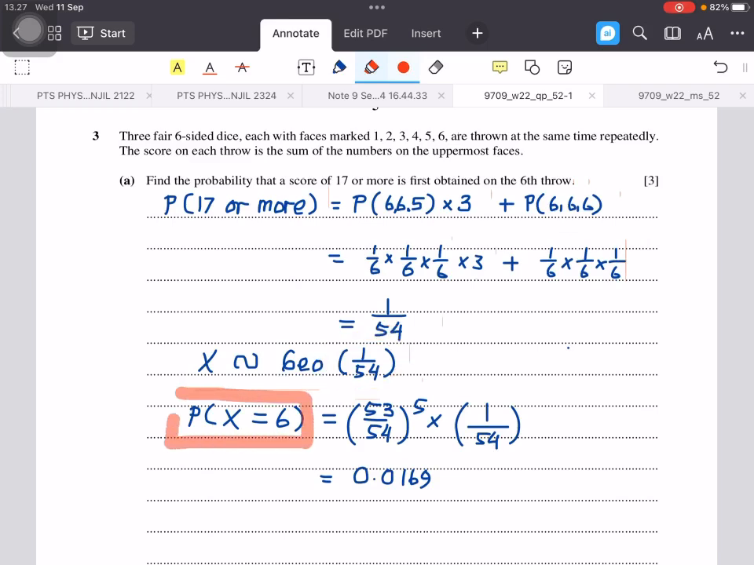So probability X equals 6 means that in the first 5 throws we don't get the sum 17 or more. So this is a probability of failure, 1 minus probability of success. Since we fail 5 times, we raise it to the power of 5. So 53 over 54 to the power of 5 times, and on the 6th throw it's success. So 1 times 1/54. The answer will be 0.0169.